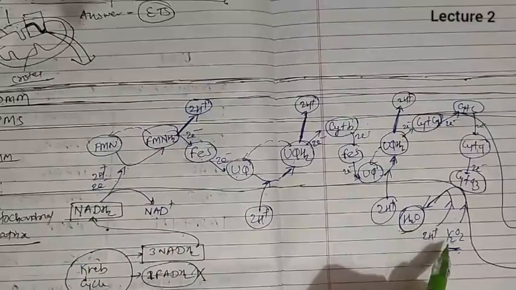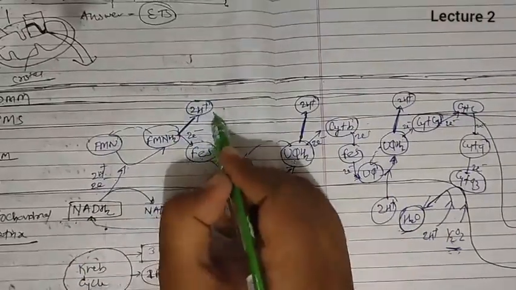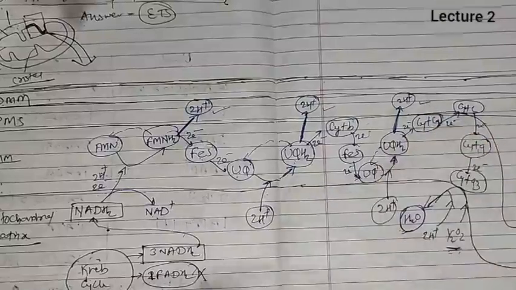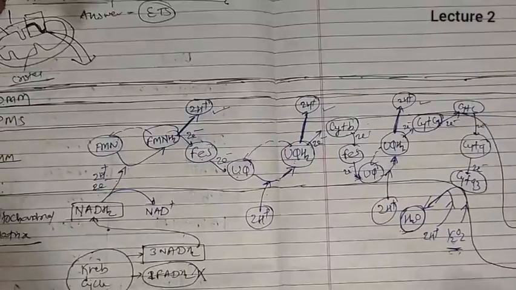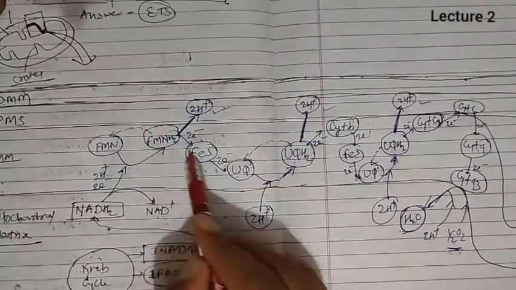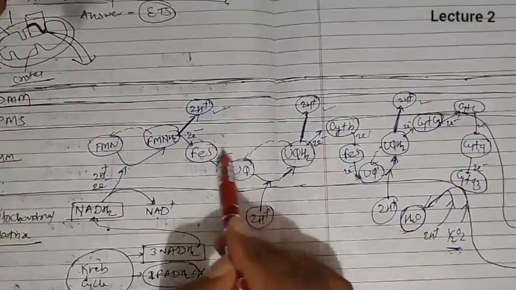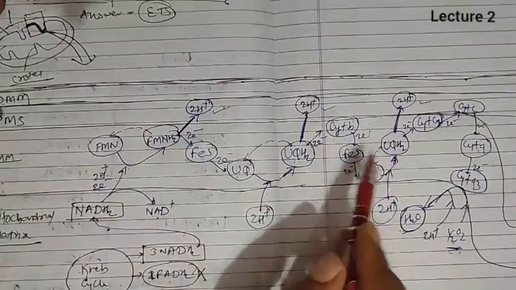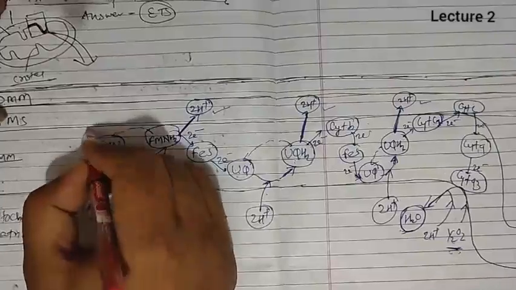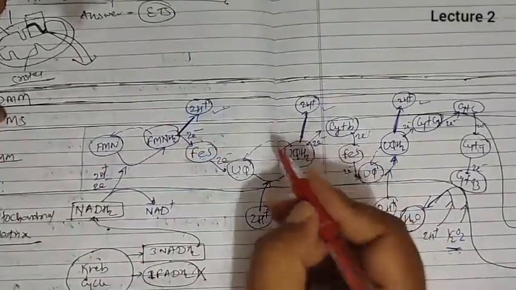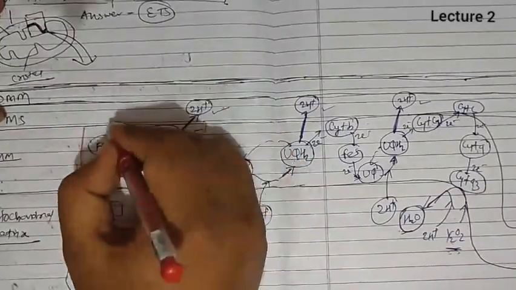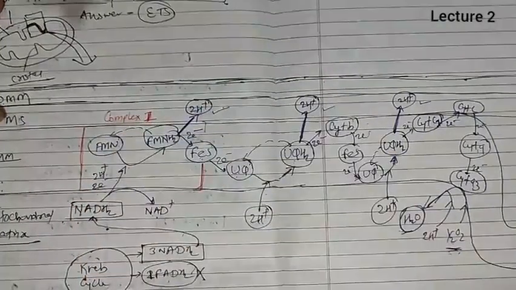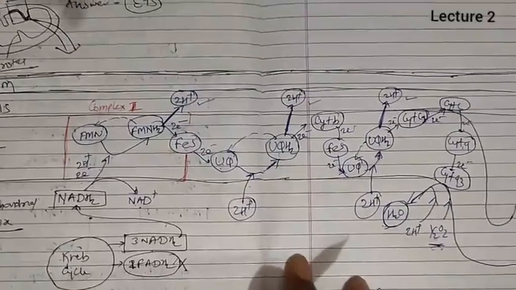But during this whole electron transfer to the oxygen, 3 pairs of protons are passed to the perimitochondrial space. Now these are all the electron carriers, and these electron carriers are divided into some complexes. So if we divide them into complexes, this one is the complex 1. This is the complex 1 where NADH2 breakdown occurs. So it is known as NADH2 dehydrogenase complex.